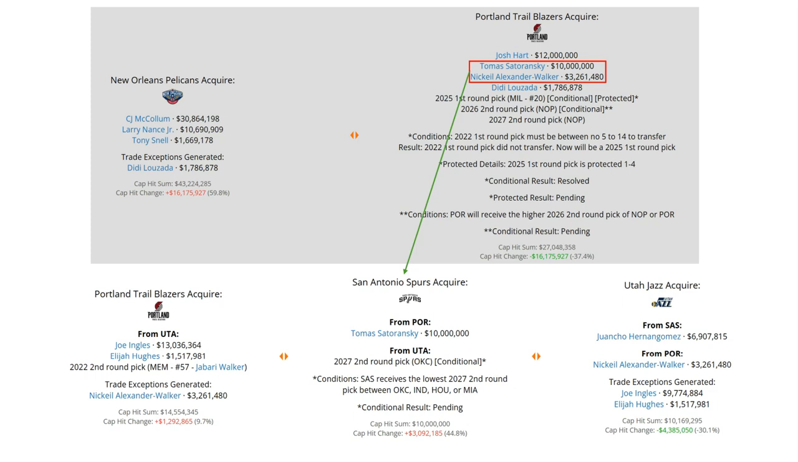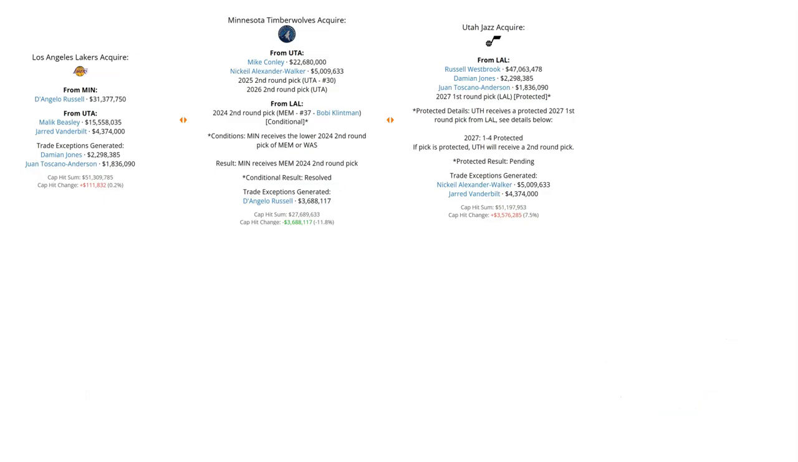Joe Ingles and Elijah Hughes never got traded again, and for Thomas Satoransky, this also ends his trade history as well, and the Spurs still own this second round pick in 2027. For Juancho Hernan-Gomez, he does have his own sophisticated trade history. I will probably bring this up later in this video. For Nickeil Alexander-Walker, on the other hand, he would be involved later in a big-time trade in which he would go to the Minnesota Timberwolves along with veteran Mike Conley and 2 second-round picks.